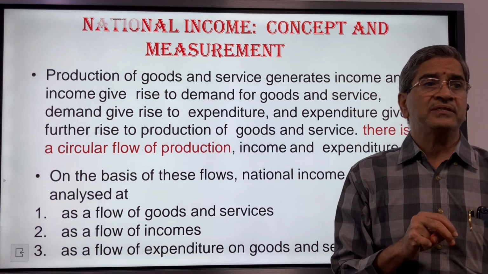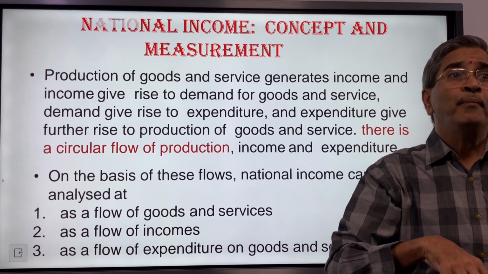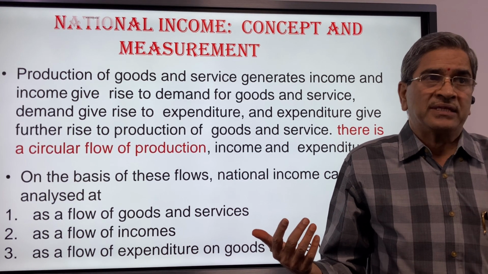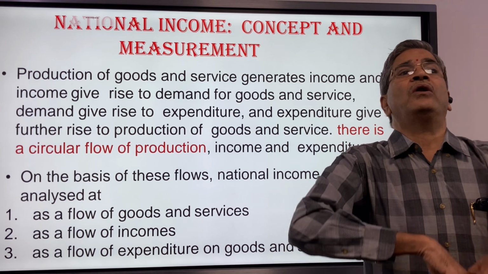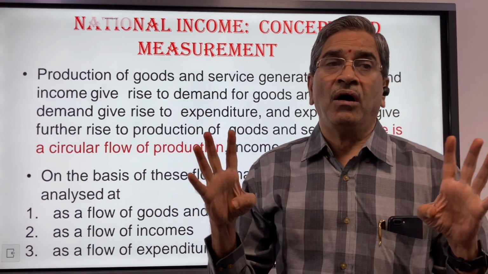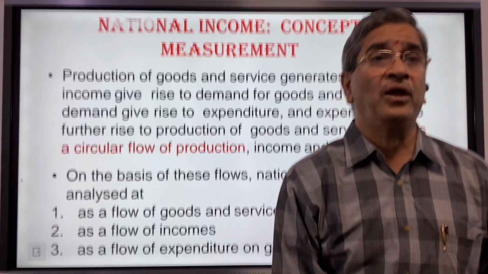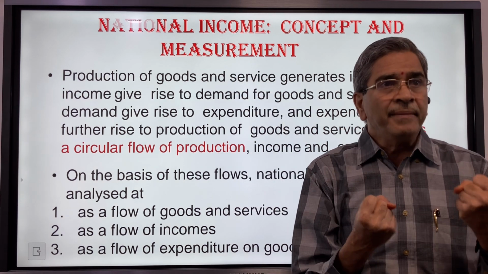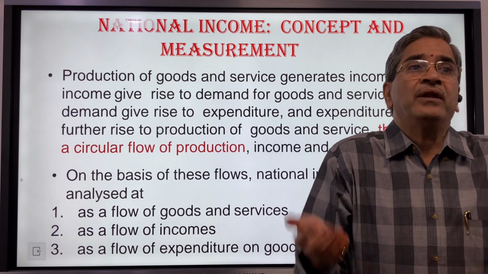Production of goods and services will happen only when you pay the laborer, when you pay the capital owners or stakeholders, when you pay the landowner in the form of rent, or you pay the organizers in the form of profit. Then that is called demand.